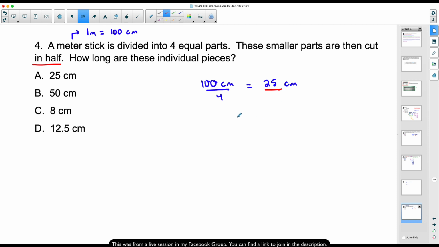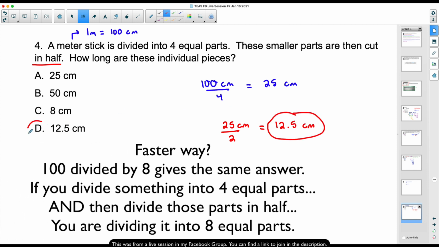I'm not going to write it there. I'm going to come down here and write it. So if we take the 25 centimeters, that's what we got after we broke it into 4 equal parts. Now we're going to cut these pieces into 2. We get a nice decimal here. 25 divided by 2 is 12.5 centimeters. And D will be our final answer there.